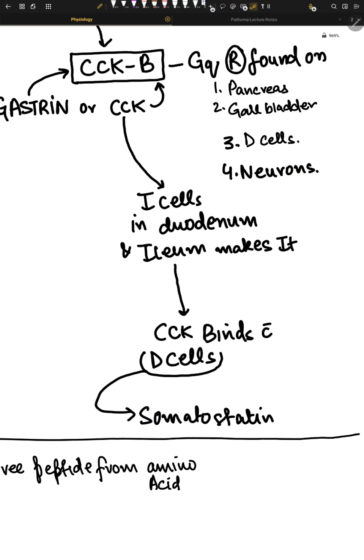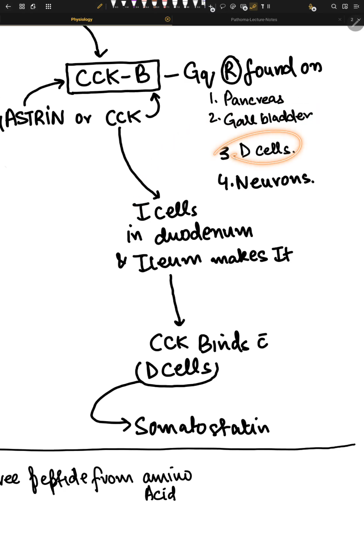We know that Gq leads to increased level of calcium intracellularly, and usually calcium is associated with exocytosis of hormones. So increased intracellular calcium leads to pancreas releasing its enzymes, and gallbladder releasing concentrated bile. That's the story of gallbladder. But D cells make somatostatin, so increased calcium via Gq stimulation leads to release of somatostatin.